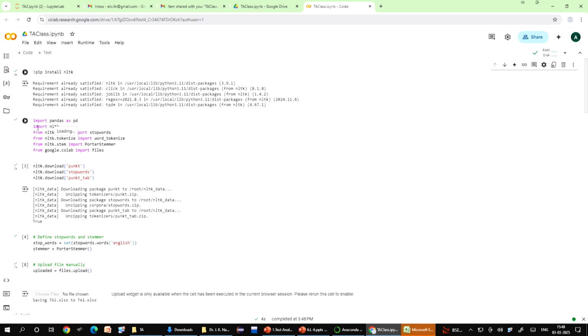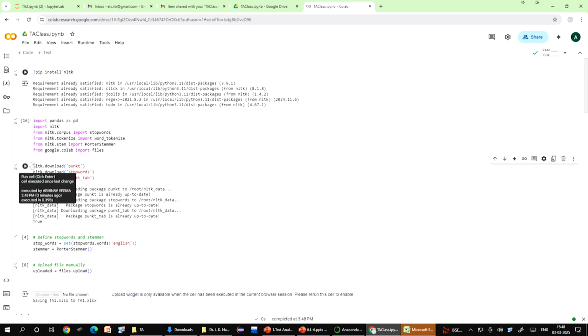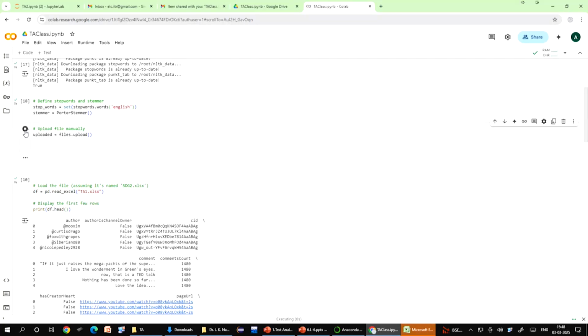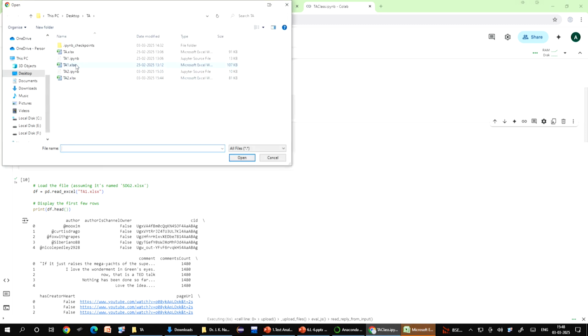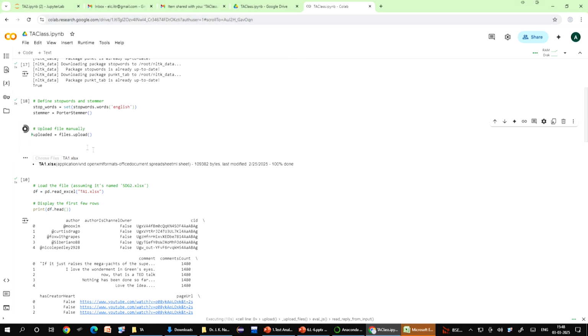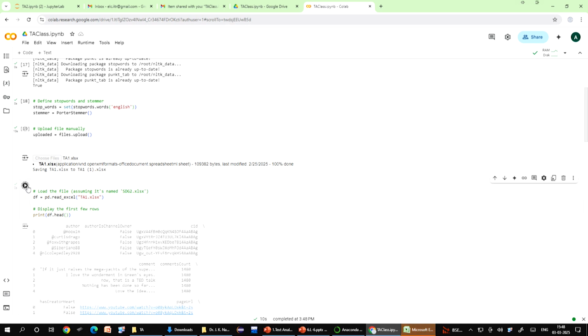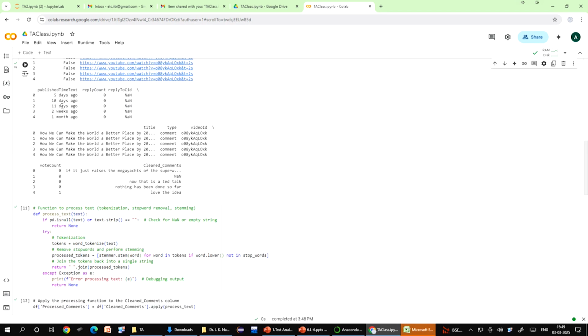You can see it is getting tick marked. Since we have already run this, it is showing ticked. Run it, and as you are running, everything is checked. The stop words, everything that you have done, the same thing is happening here. You can choose the file here. The file earlier we had done was clean TA1, if you remember, where the raw data was cleaned and kept as TA1. Run it, and now this is what we are getting.